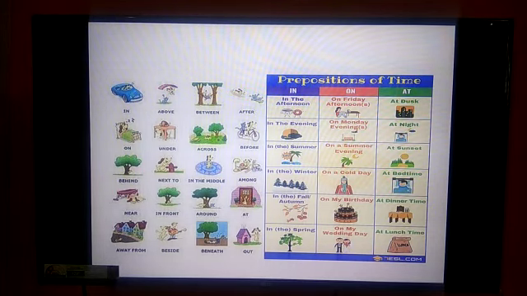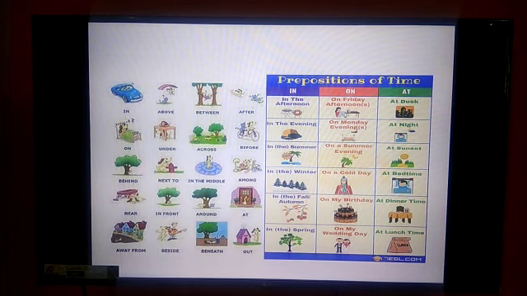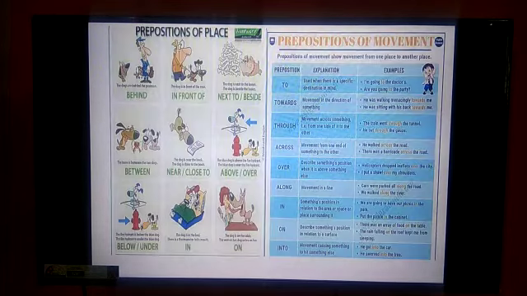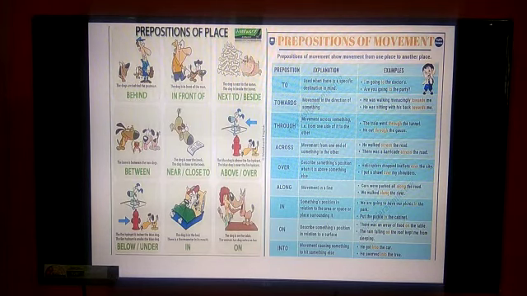Between the trees, it's flying after. Likewise, you can see the pictures over there, and prepositions of time: in the afternoon, already I have told you, in the afternoon, on Fridays, at dusk. So these are the prepositions of time and prepositions of place. Behind: the dogs are behind the postman. So behind is a preposition of place. The dog is in front of the man. So "in front of" is a preposition of place.